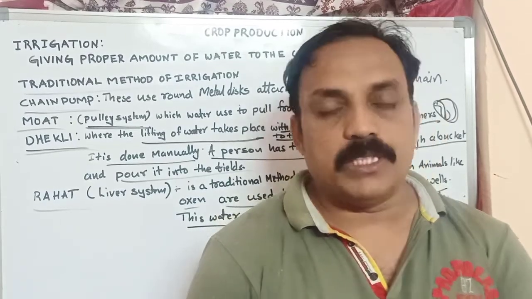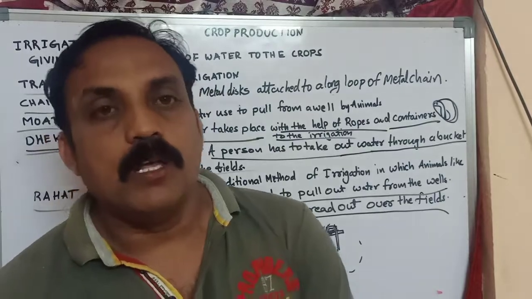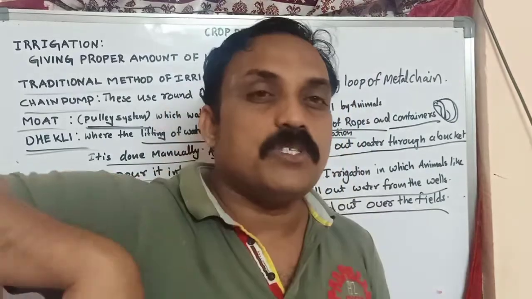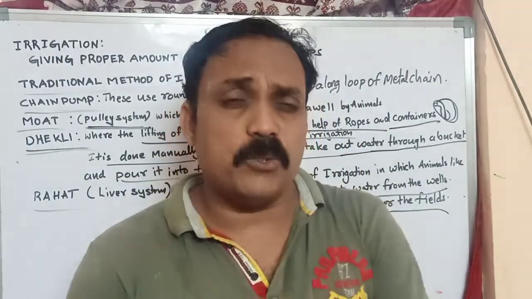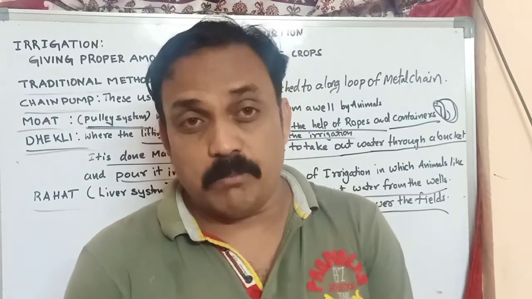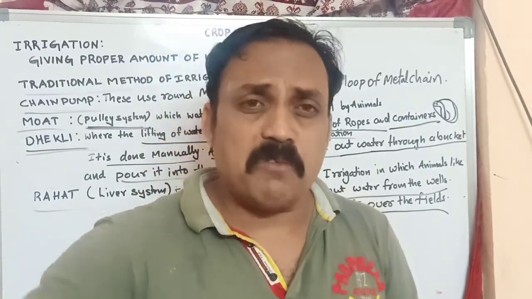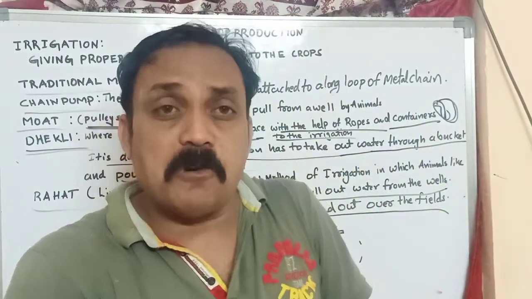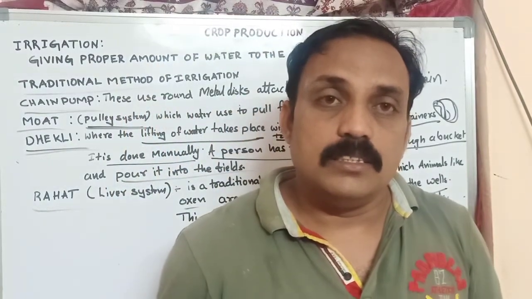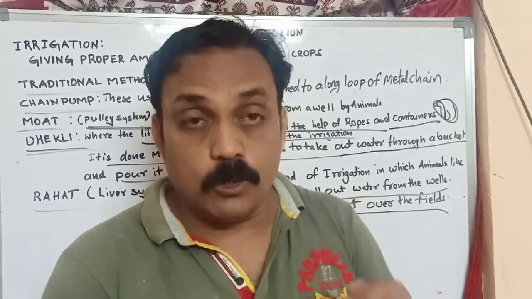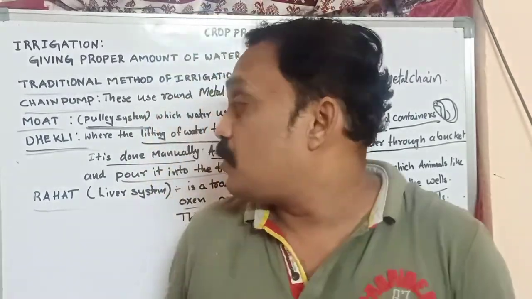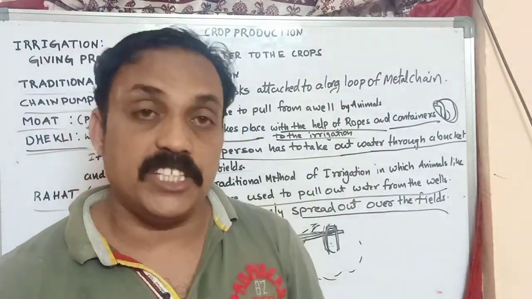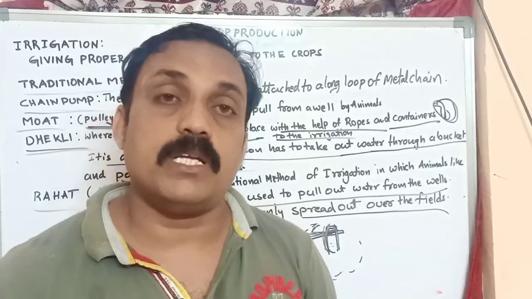In irrigation, there are traditional methods. In olden days, in ancient times, technology was not developed. In rural areas, they used some traditional methods. Traditional methods means that manually, human beings and animals used some types of instruments to lift the water from downward. They used the pulley system, moat, dhekli, and also rahat. These are the traditional methods, meaning olden methods.